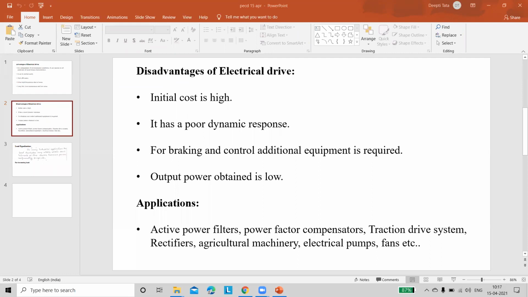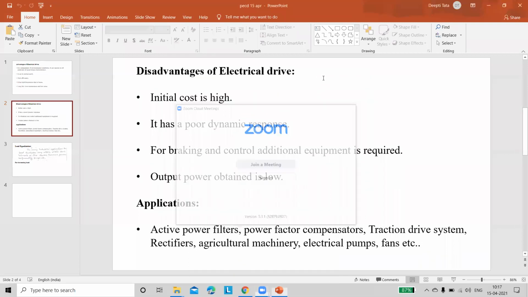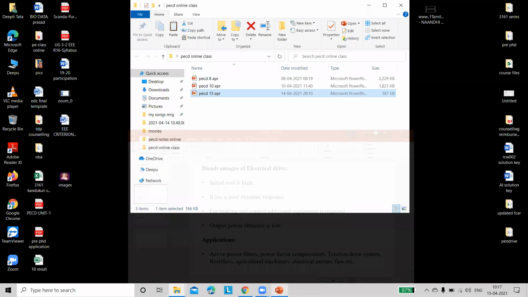And whenever you are controlling the speed, for braking and in order to control the speed according to the required levels, additional equipment is required. So it is another disadvantage. For braking and control, additional equipment is required. And the next one is that the output power obtained is very, very low here. You are getting low output power.